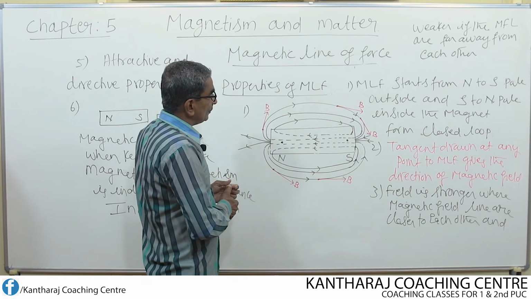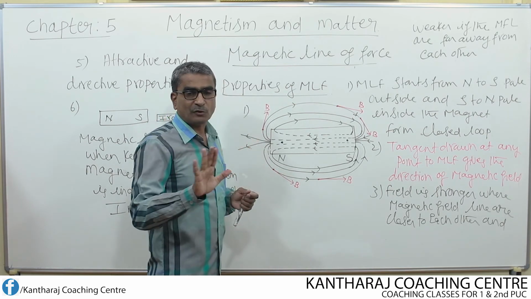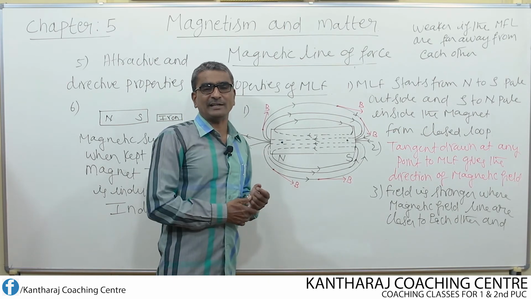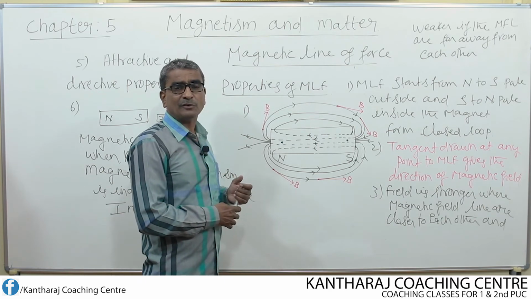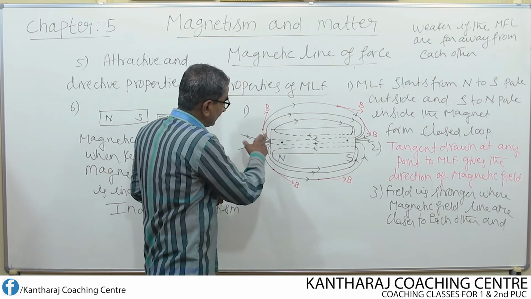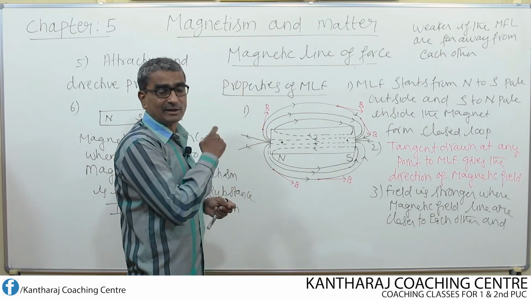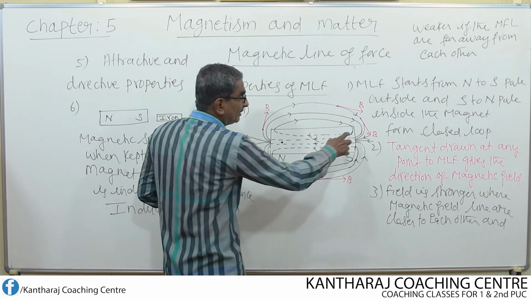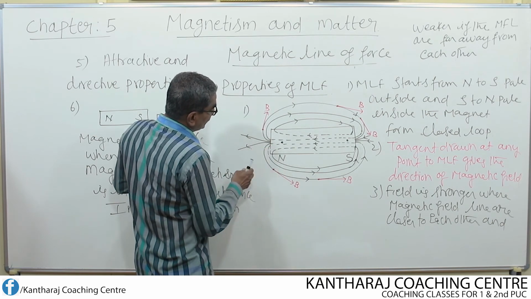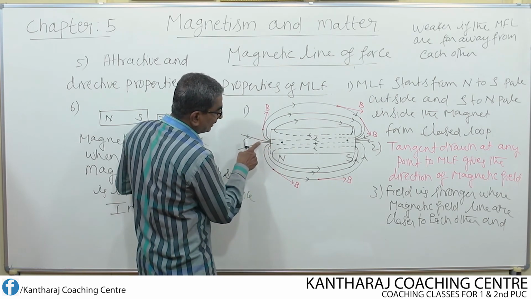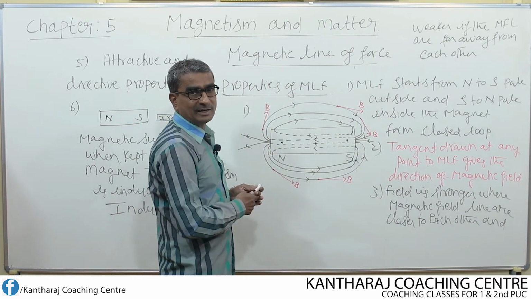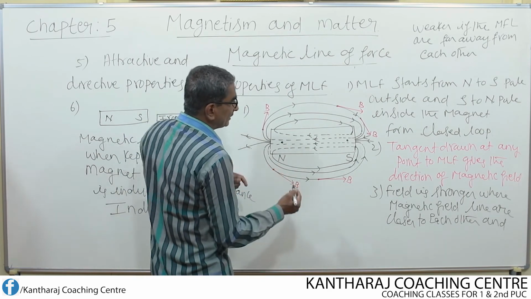Then one more thing is, two magnetic lines of force never intersect with each other. So this already we studied even in case of electric line of force. What happens if two magnetic lines of force cross each other or make contact with each other? You just look into the figure, none of the magnetic line of force is making contact with any other magnetic line of force. All the magnetic lines of force are well separated. See, you can notice this space. So this line and this line got separated, again these two lines got separated, here also. So no magnetic line of force is making contact with another magnetic line of force.